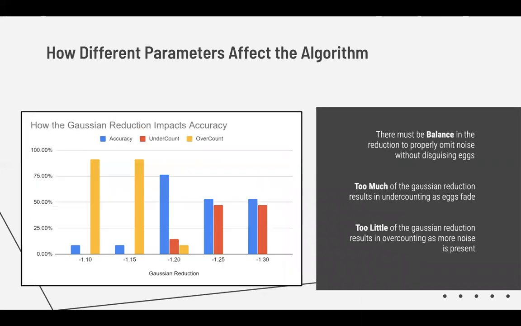The next parameter that was trained was the Gaussian reduction. By reducing the Gaussian too much from the grayscaled image, you get the 2 samples on the right. This leads to undercounting as eggs are faded into the background because they are reduced too much. And by not applying the Gaussian reduction enough, there's too little, and this allows noise to seep through, which leads to overcounting and, again, produces inconsistent results.